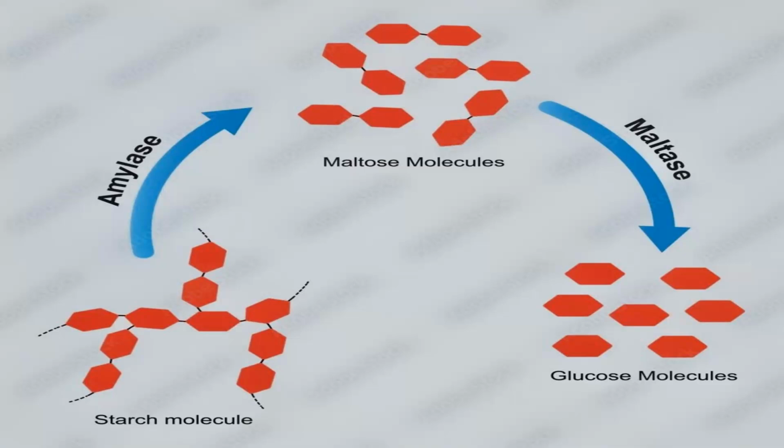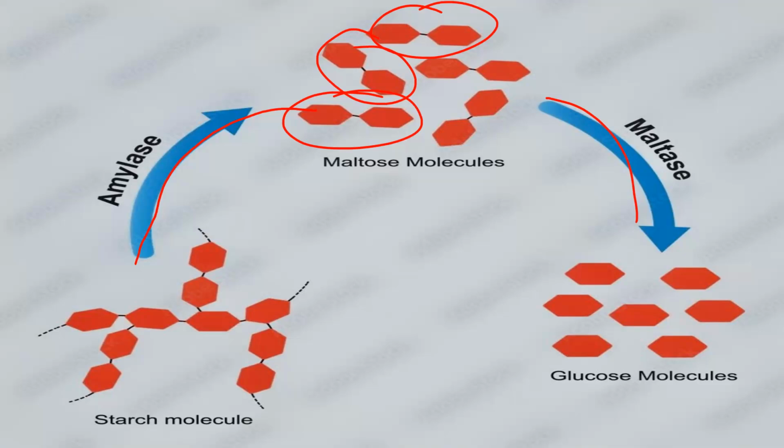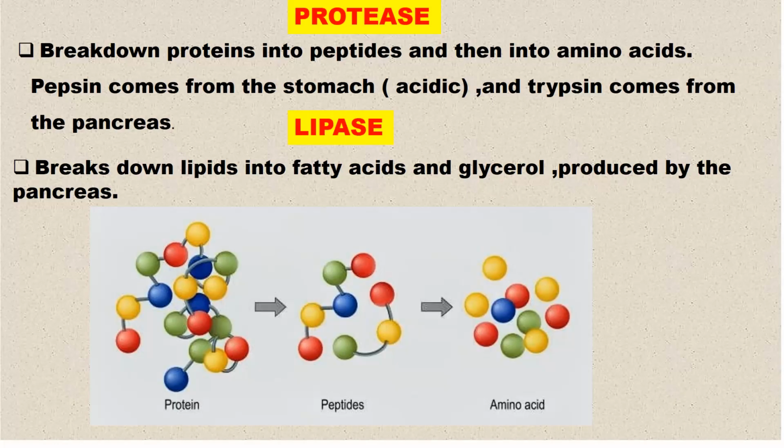We have the large starch here. Through amylase, this starch is broken down into these disaccharides. You can see two pieces. Then from here, maltase breaks them down into individual monomers, which are glucose. That is what you need to know. What about protease? Protease breaks down protein into peptides and then into amino acids. Examples of protease are pepsin, which comes from the stomach, an acidic environment, and trypsin, which comes from the pancreas.